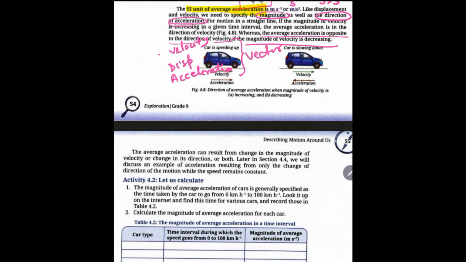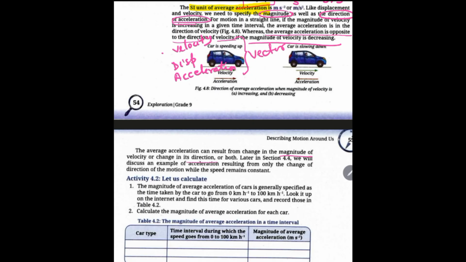The average acceleration can result from a change in the magnitude of velocity or a change in its direction, or both may be changing, because it is a vector quantity.